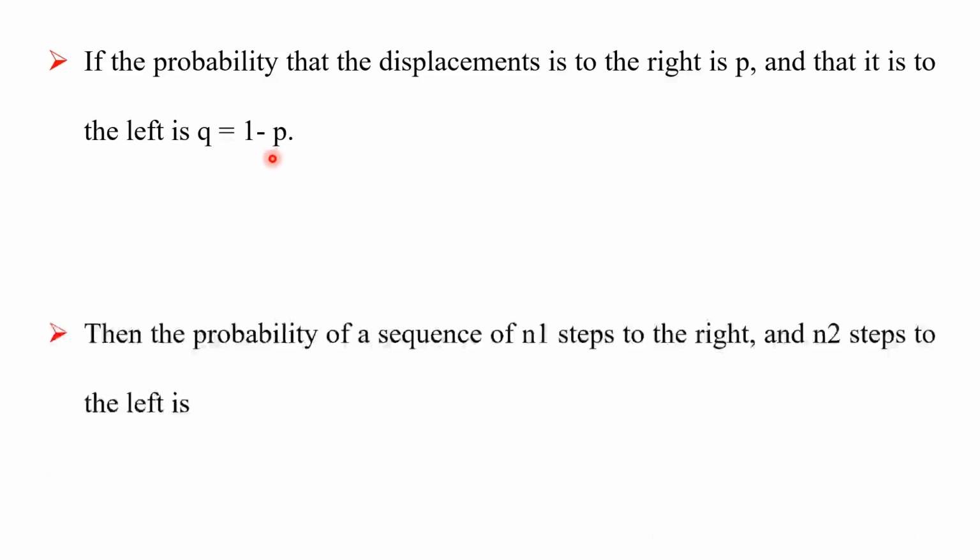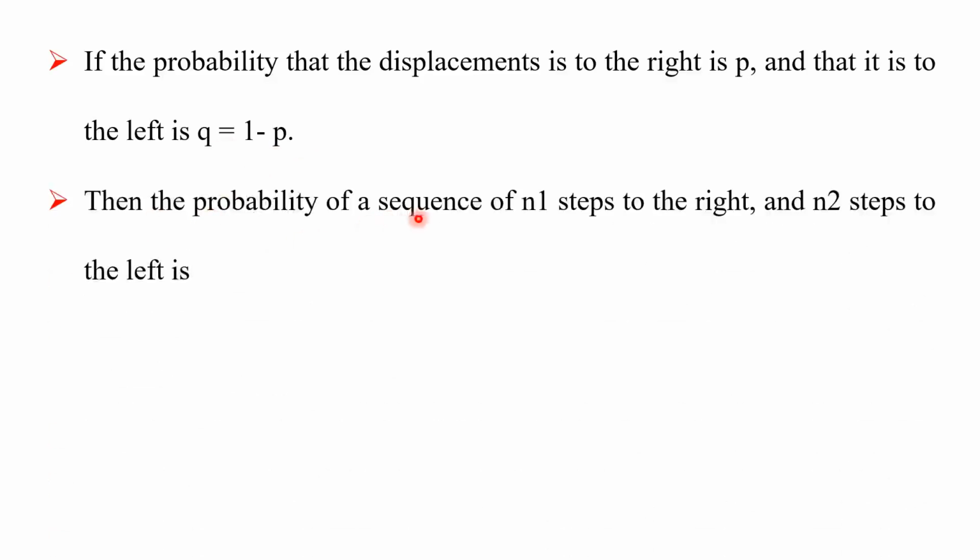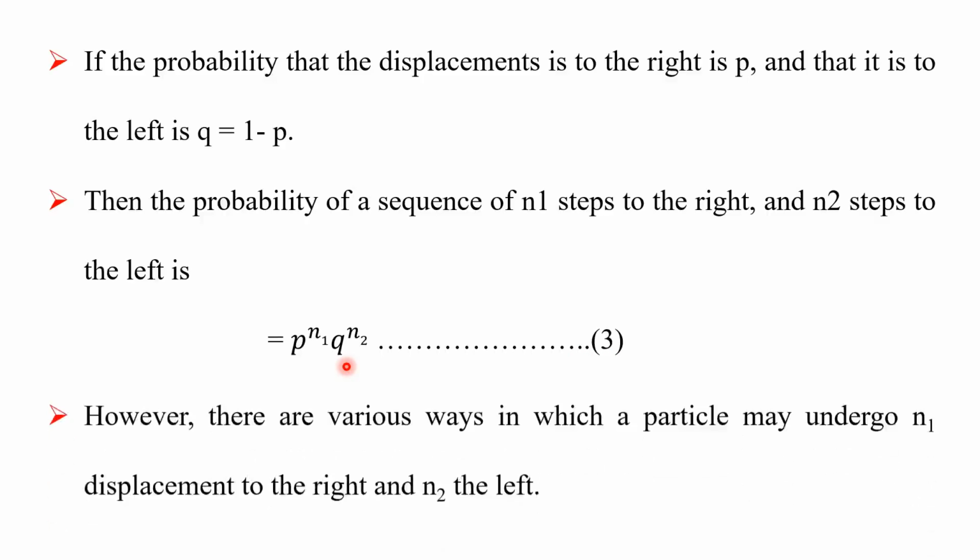Now, the probability of a sequence of n1 steps to the right and n2 steps to the left is equal to p raised to n1 times q raised to n2. That is equation number 3. Means the right-hand side probability is p raised to n1 and the left-hand side probability is q raised to n2.